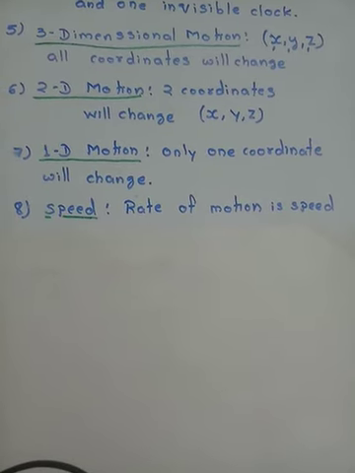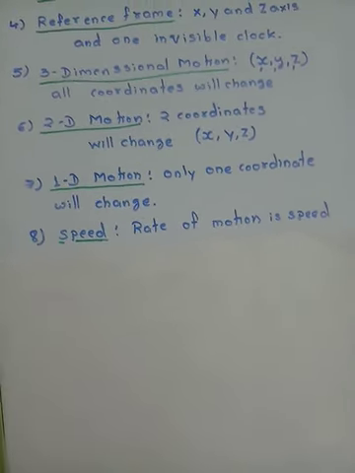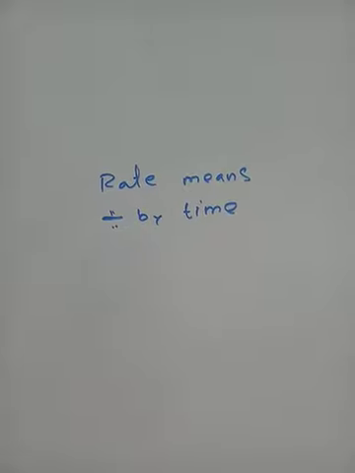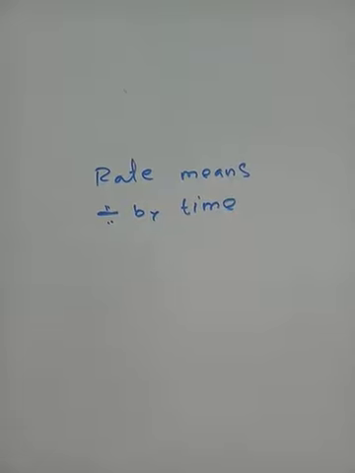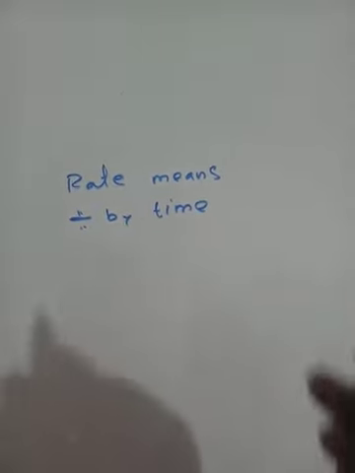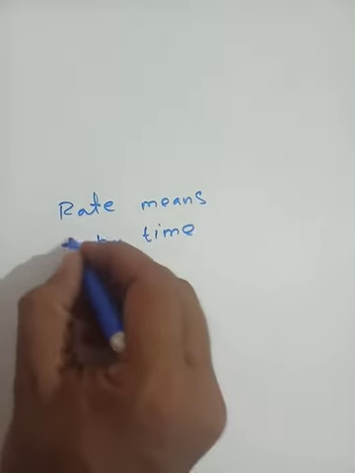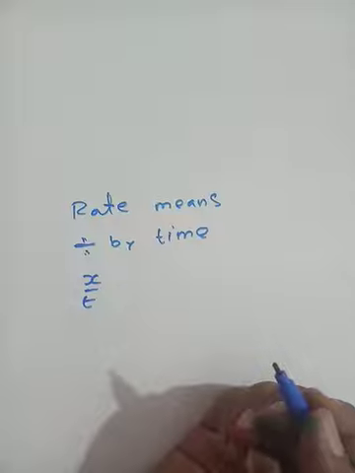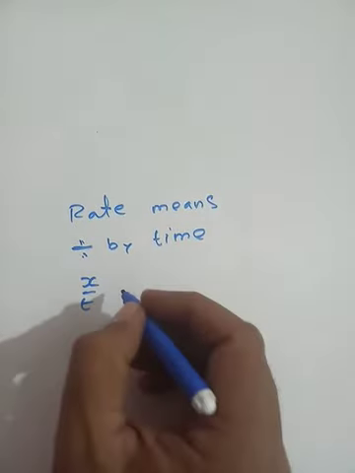Now, this word rate again needs a little explanation. What is rate now? Rate means dividing by time. The common word rate suggests that it is the price of something. Bhai iska kya rate hai, uska kya rate hai. It's not that rate. In physics, rate means dividing by time. If I divide x by time, I am finding the rate of change of x.